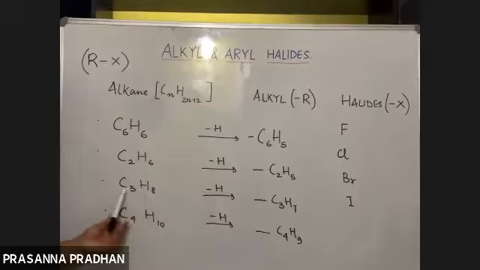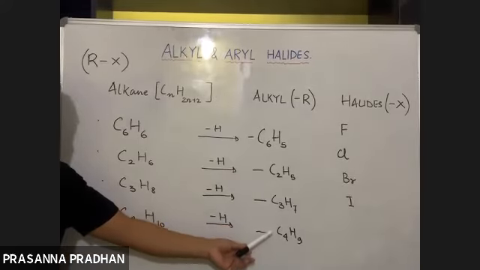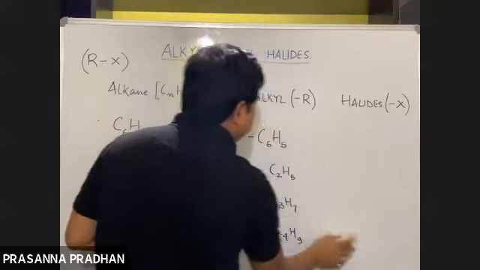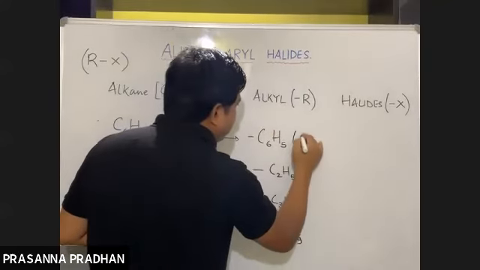This group obtained from propane is known as propyl, butyl, and so on. Similarly, what is the group obtained from benzene known as? It's not known as benzyl, rather it is known as a phenyl group.